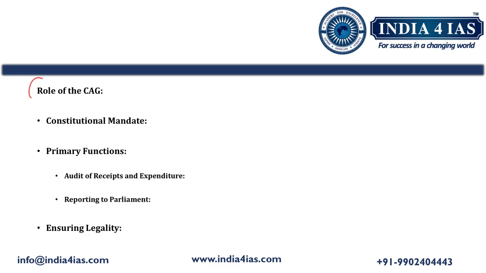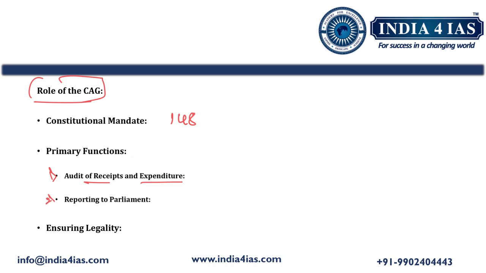Then we should briefly mention the role of the CAG. Coming to the constitutional mandate, the office of the CAG is established under Article 148 of the Constitution. The CAG is an independent authority whose role is to audit the government accounts and ensure that the funds approved by the legislature are spent as intended. So the primary functions, the first one is audit of receipts and expenditure of the government, including that of state governments, public sector undertakings, and other bodies financed by the government.